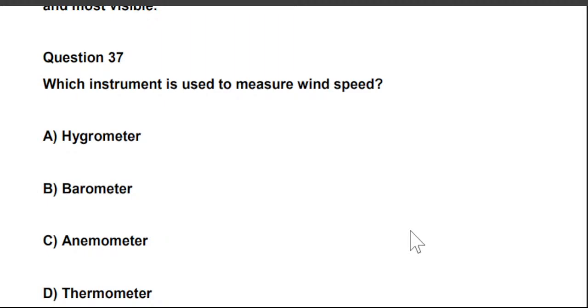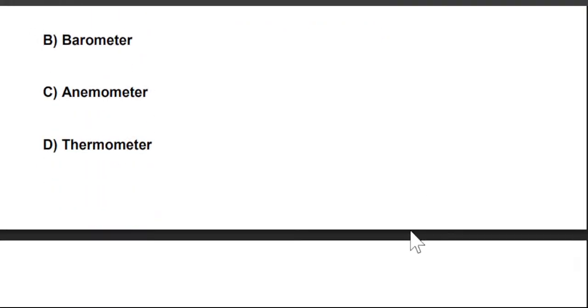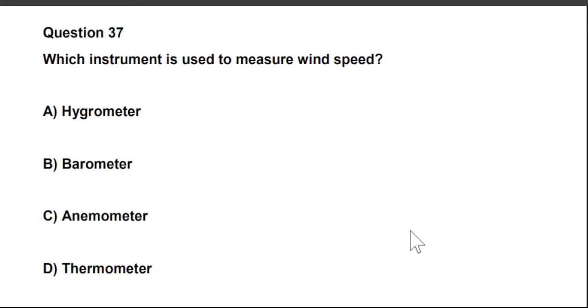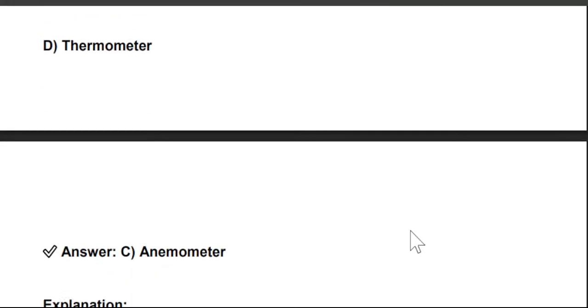Which instrument is used to measure wind speed? A. Hygrometer, B. Barometer, C. Anemometer, and D. Thermometer. So the right answer is anemometer. An anemometer is used to measure wind speed. It measures the speed of wind and is commonly used at weather stations.